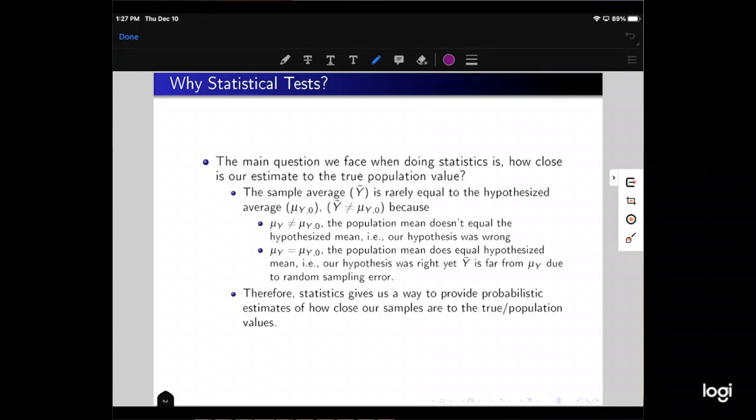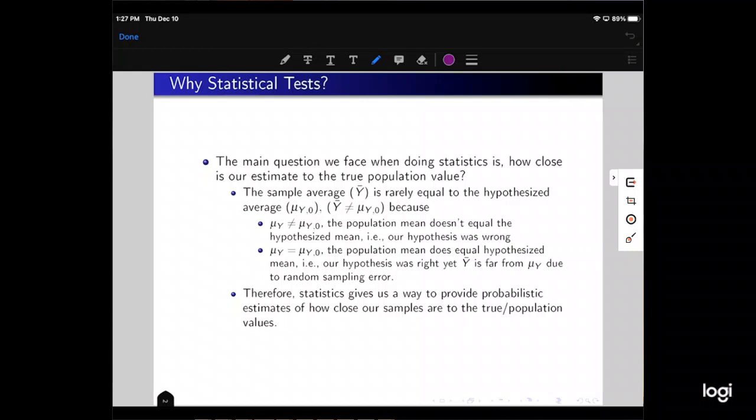Suppose we work for the census and we want to know what the average income of all people in the US is. We've had this example before, but we can't go out and get the income of everyone in the US and then take the average. What we need to do is take a random sample from people in the US and then calculate an average from that random sample.